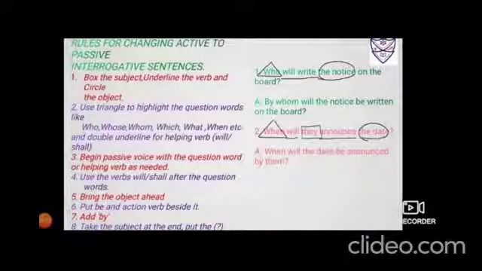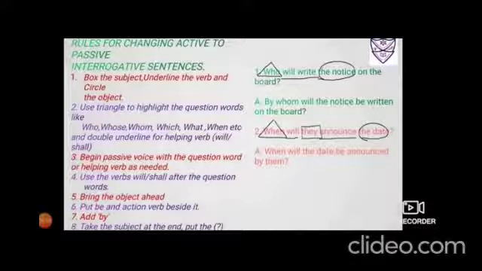But don't forget to put the question mark because we are dealing with interrogative sentences. Come on, let us put these rules into practice. Number 1, who will write the notice on the board? Now see, it's who. I am asking you who will write. In that case, the subject is unknown. It is not known. So we won't find any subject in this.